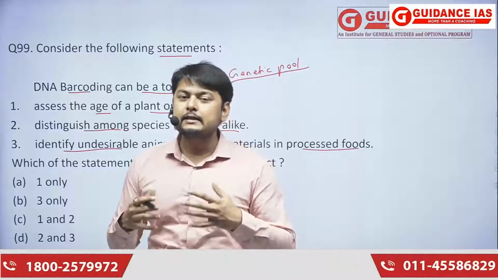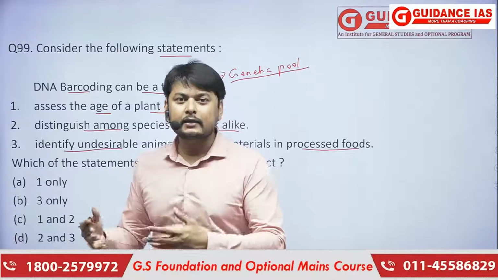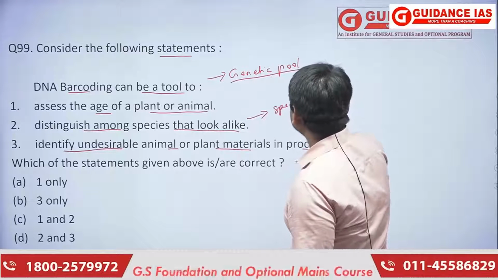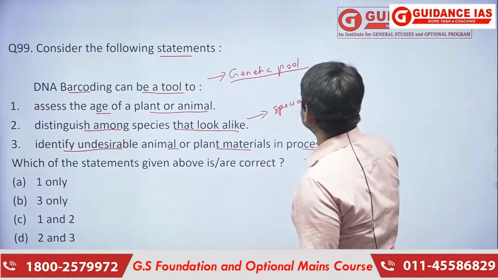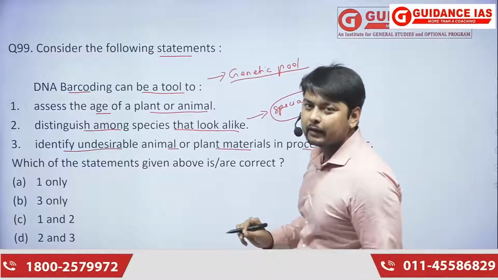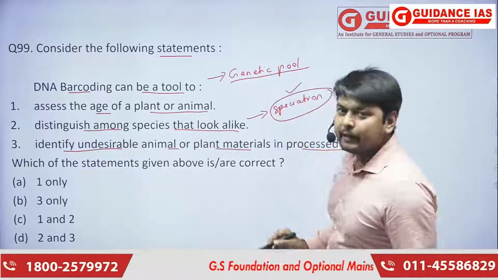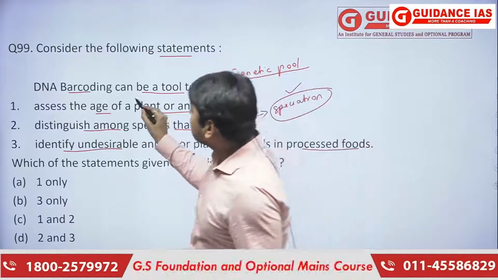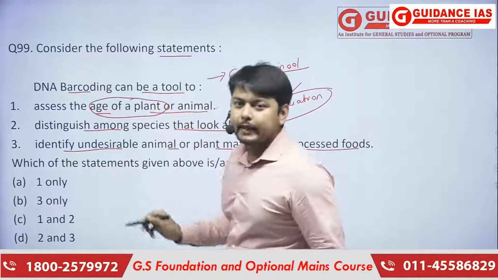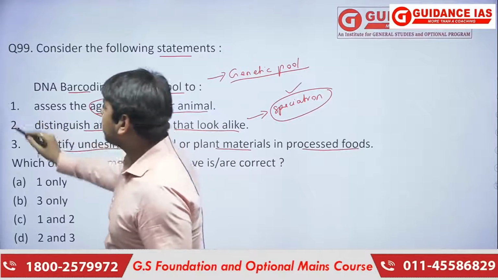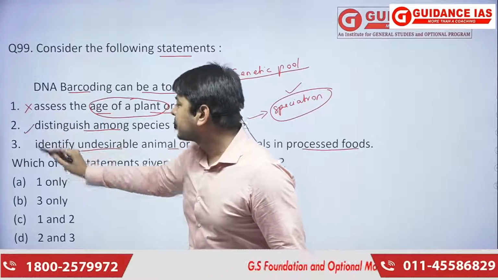If one species is evolving into another species, that is speciation, which you might have read in the part on biogeography. The speciation process can be tracked, but the age of the plant or animal cannot be assessed through DNA barcoding. So this is the wrong statement, and the others are the right statements.